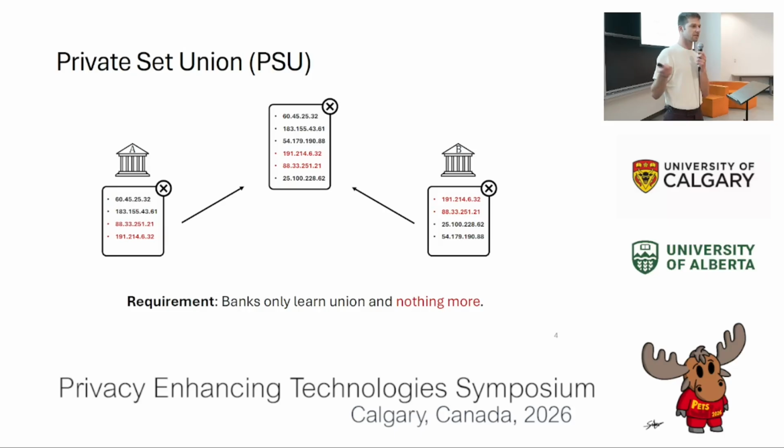Now this is a classical example for the use case of an MPC protocol. However, while a secure MPC protocol doesn't leak anything about its input except for the intended output, the standard security notions don't consider what the output itself leaks about the inputs, in this case the union, especially not over multiple protocol invocations.